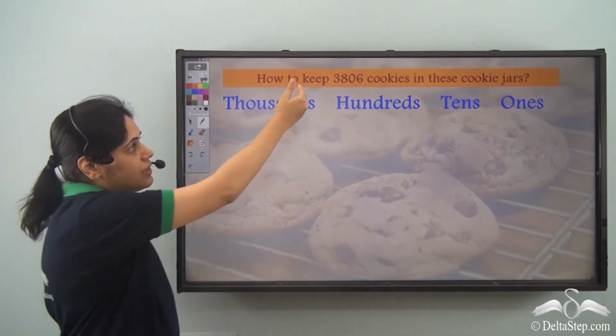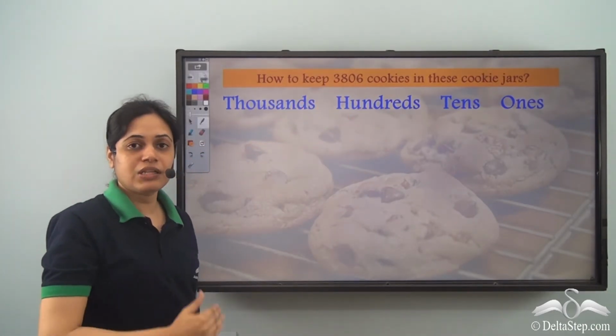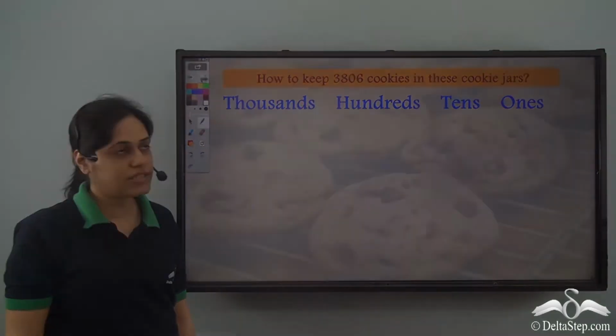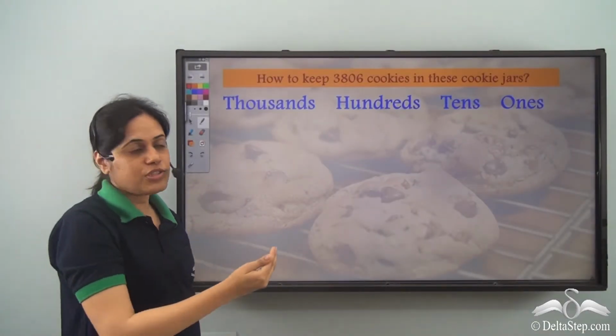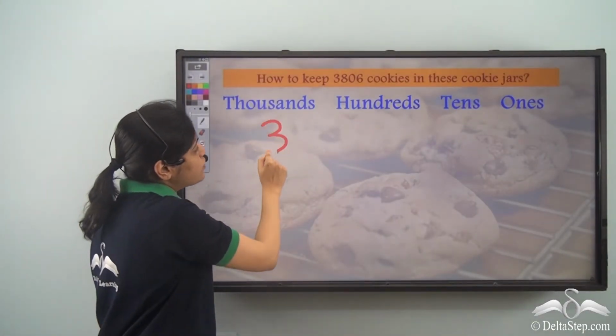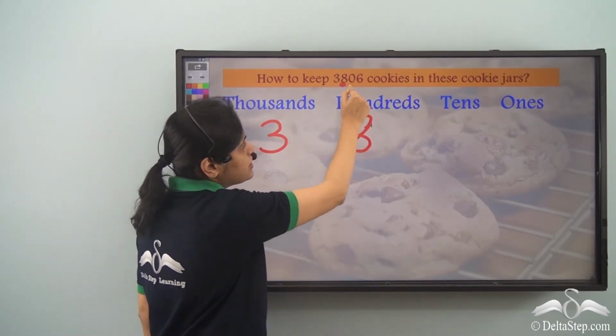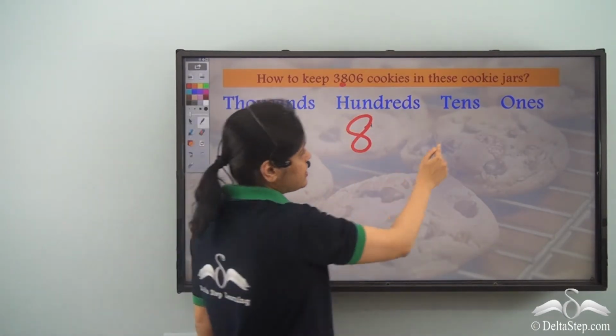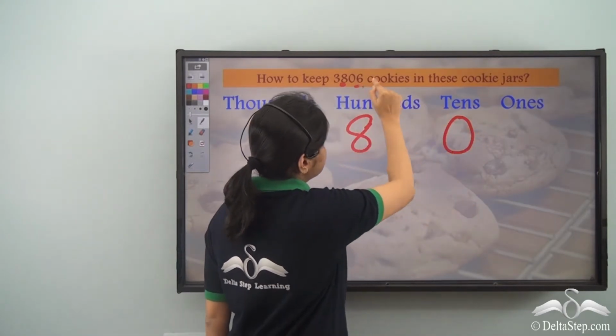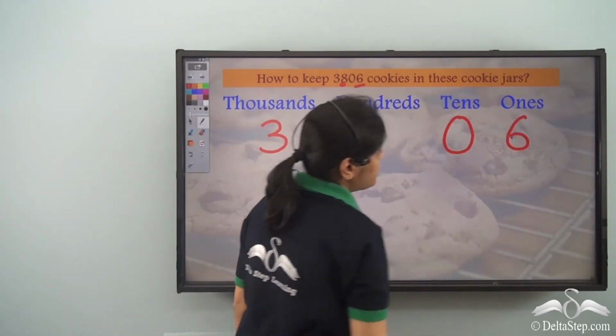So how to keep 3806 cookies in the cookie jars? So I see that there are 4 digits, 3806. Now this is 3000. So 3 will go in the thousands place. 800. 0 is in the tens place. And 6 will go in the ones place.